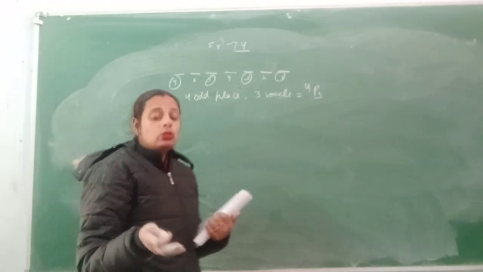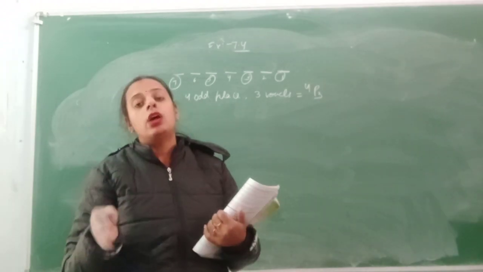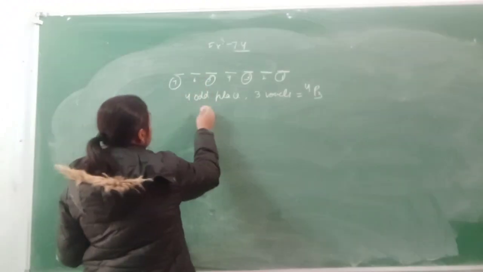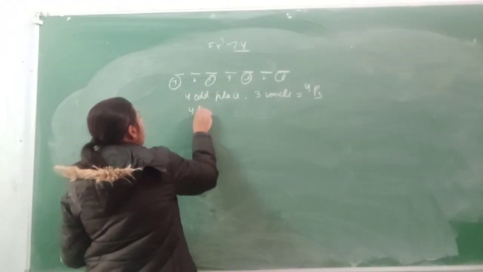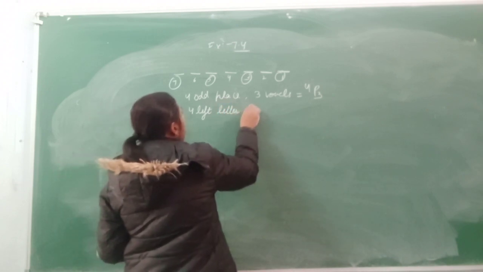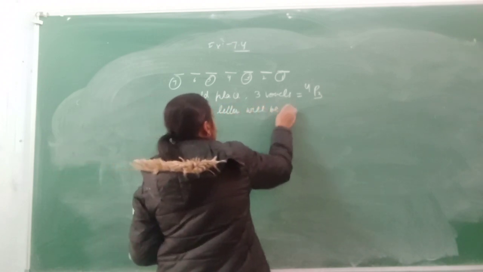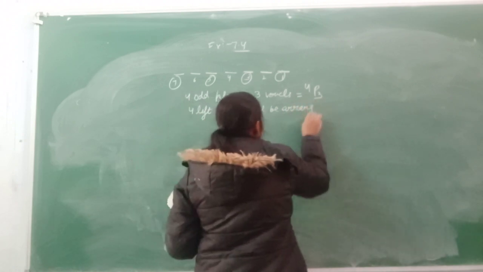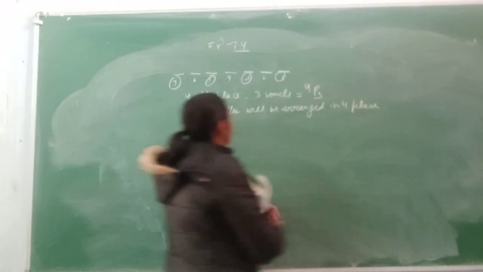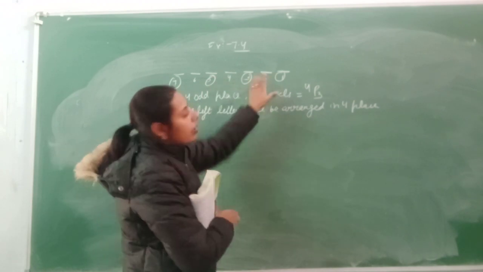After that, when you arrange the vowels, now the 4 letters are left, and you have to arrange them in the 4 places. Don't say that ma'am, 3 places are left.